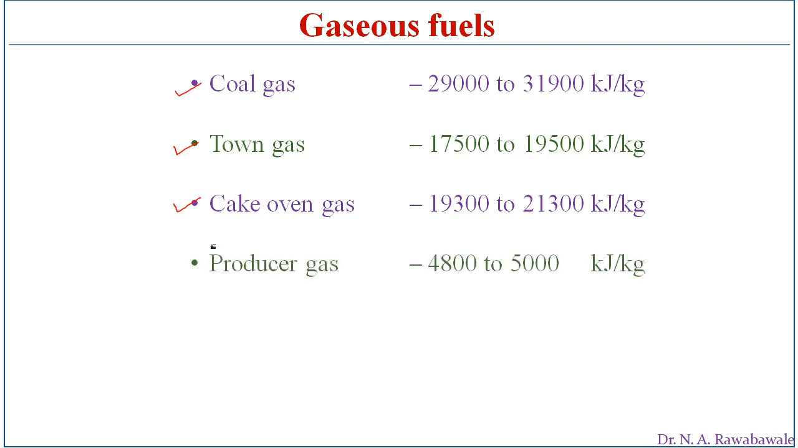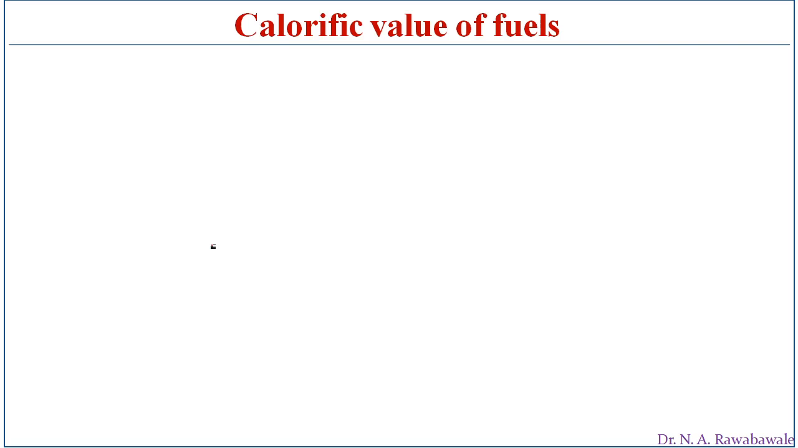Producer gas liberates 4,800 to 5,000 kilojoules per kg of heat energy. So now coming to the calorific value, what is this calorific value?